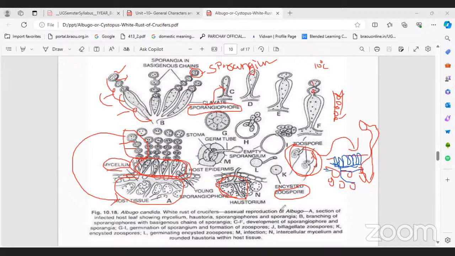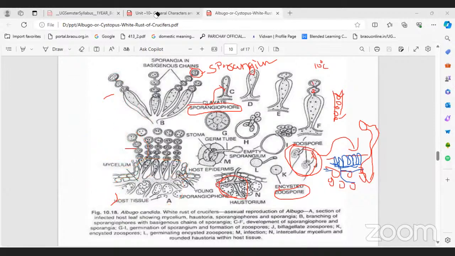These are the two methods. In the direct method, the sporangium directly develops into mycelium. In the indirect method, the sporangium later transforms into zoospores, and after the production of zoospores, the zoospore develops into mycelium. Right? This is asexual reproduction. Is it clear? Yes, sir.